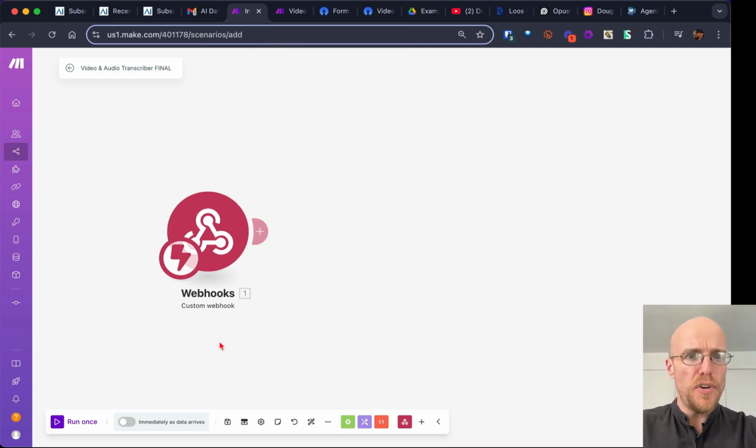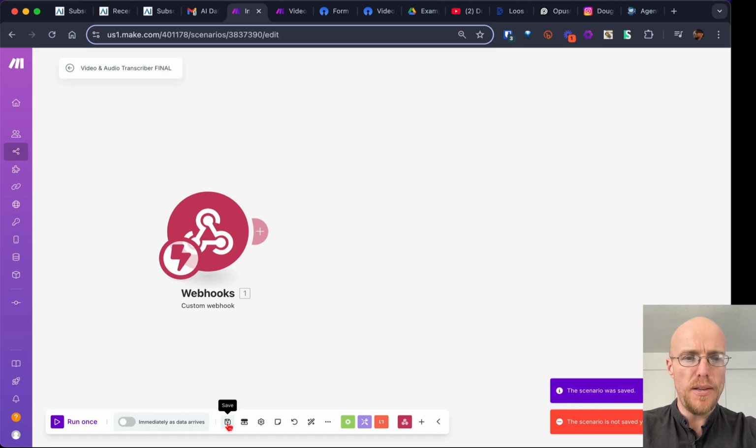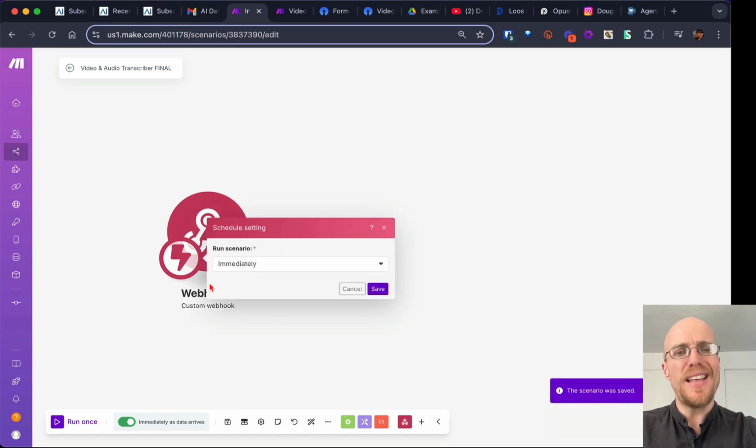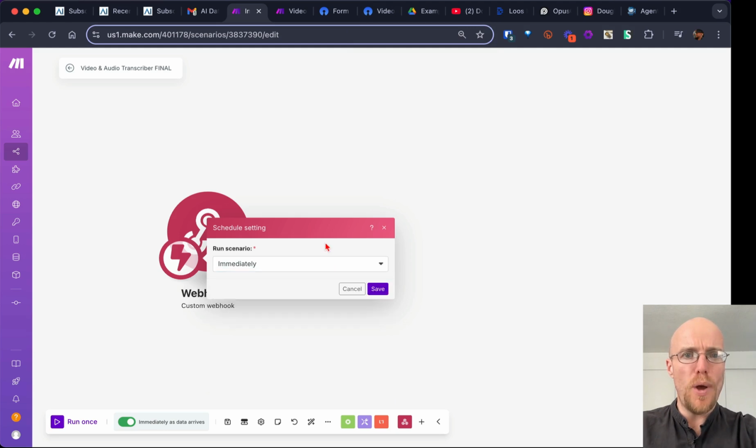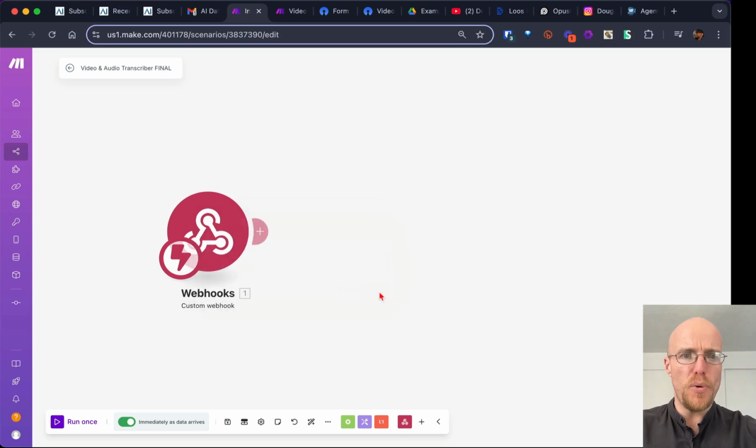So let's explore this first. There's a couple of things we want to do. First of all, we're going to want to turn this on because, oh, we got to save it first. I thought I just did. There we go. Turn it on. That means that as soon as this webhook from the form is received, it will run the automation. Somebody might want to do this just once a day, so webhook data will queue up and then they'll all happen at once. But for us, this is what we want to do immediately. Save it. Great. We have now got the beginning of our automation.